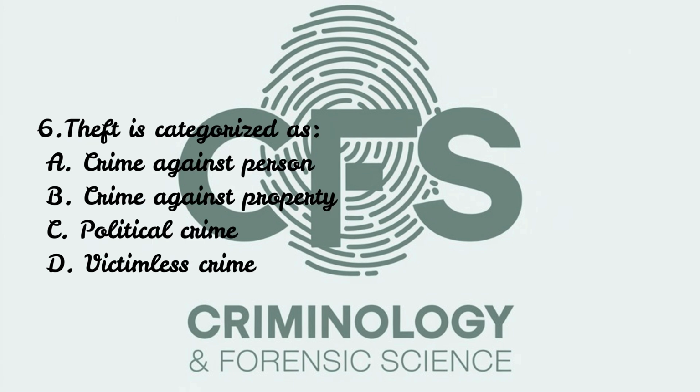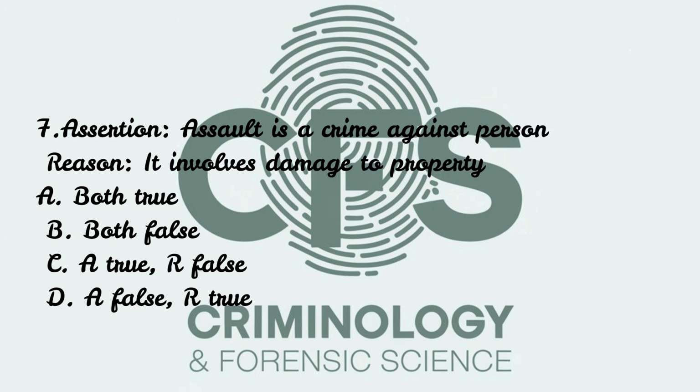Next is an easy looking question, but don't rush on this. Theft is categorized as: option A, crime against person; option B, crime against property; option C, political crime; D, victimless crime. Correct answer is B. This is very simple. Theft involves unlawful taking of property, hence property crime.